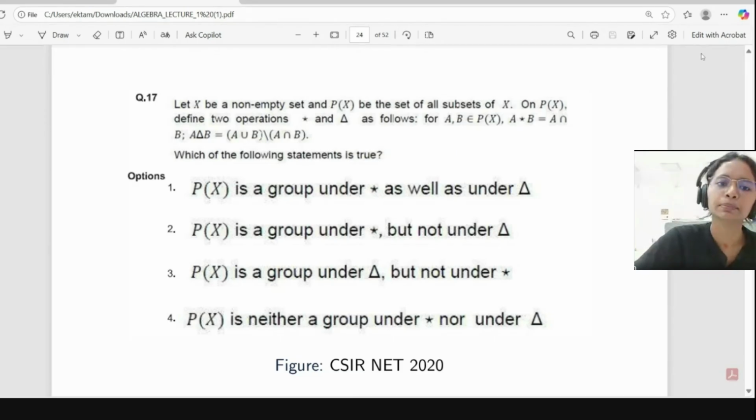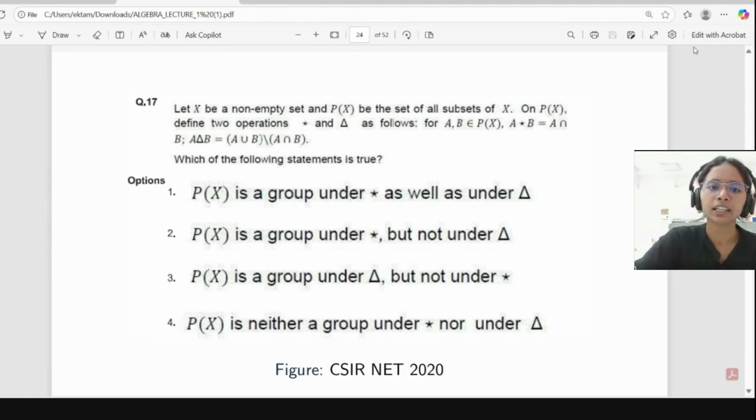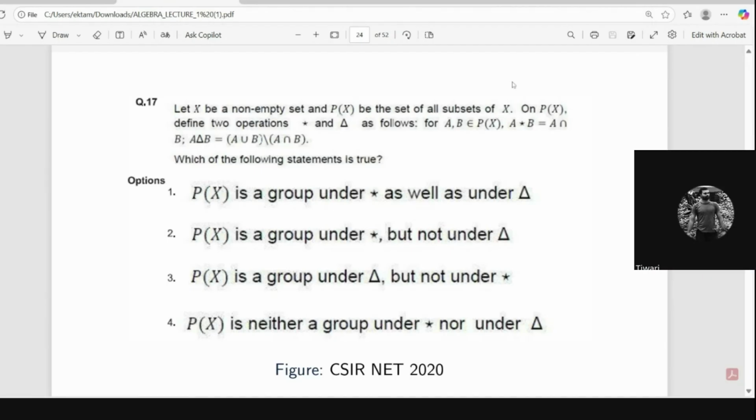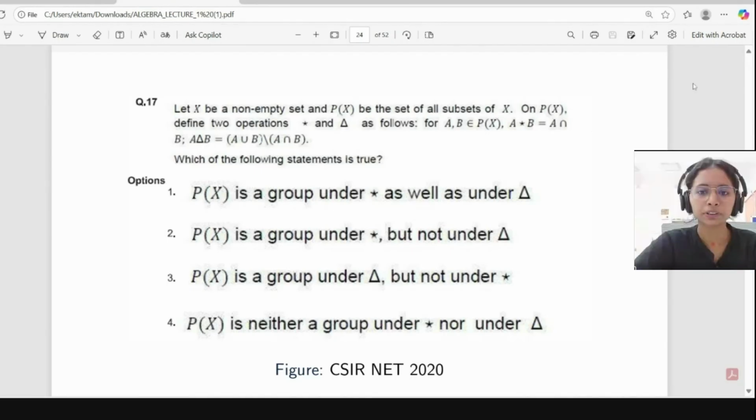Suppose X is a non-empty set and Px is the set of all subsets of X. On Px, we define two operations, star and delta, as follows. Star is intersection, and delta, which looks like a triangle, is the symmetric difference: A union B minus A intersection B.